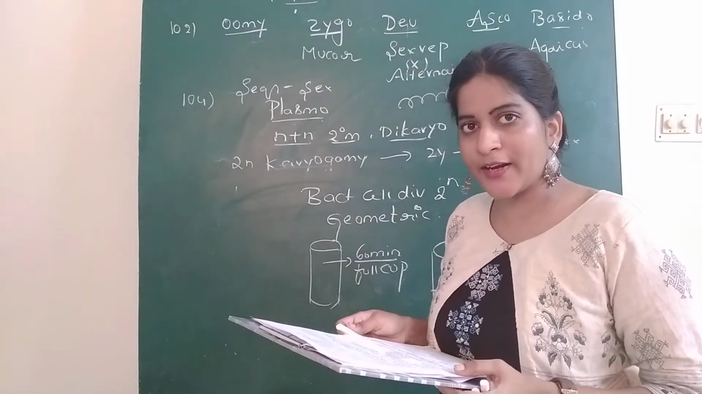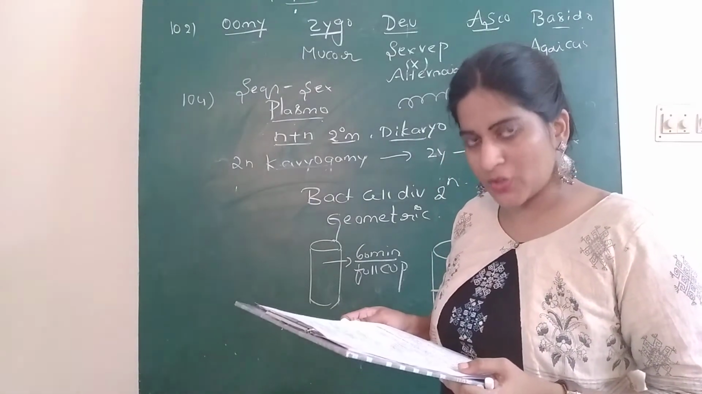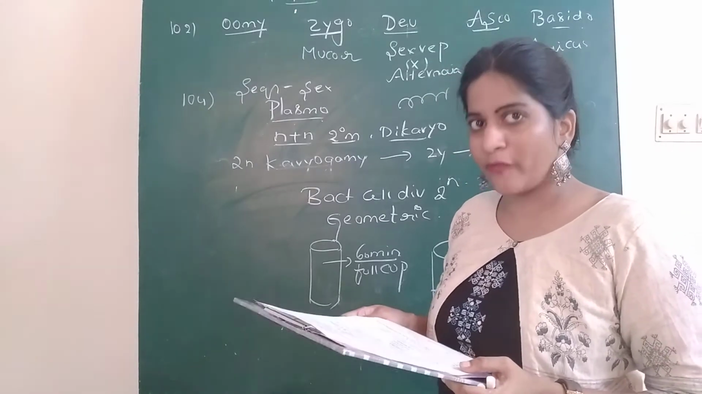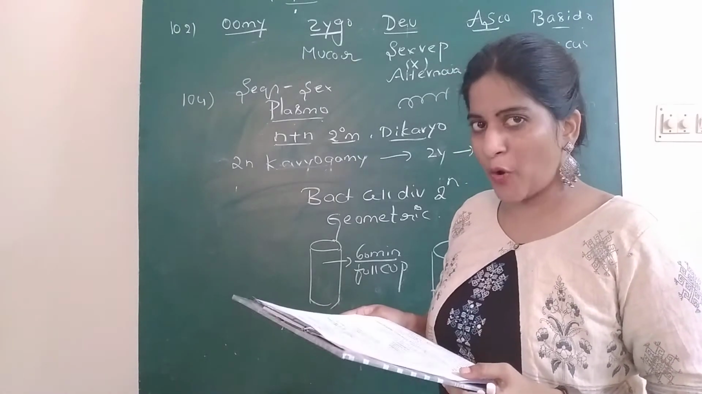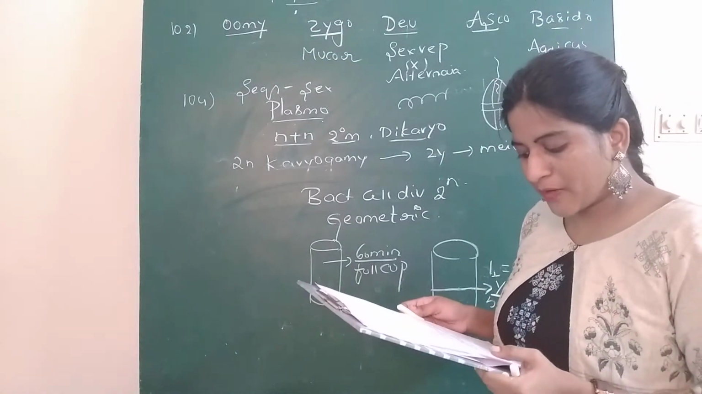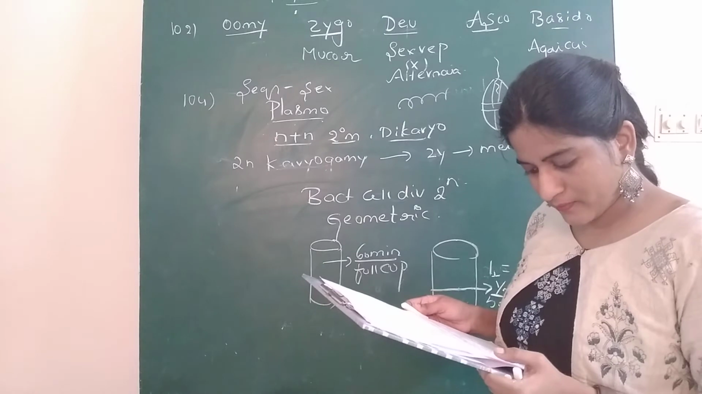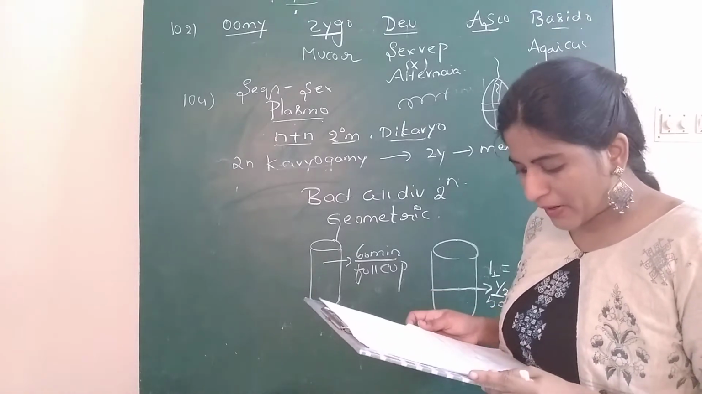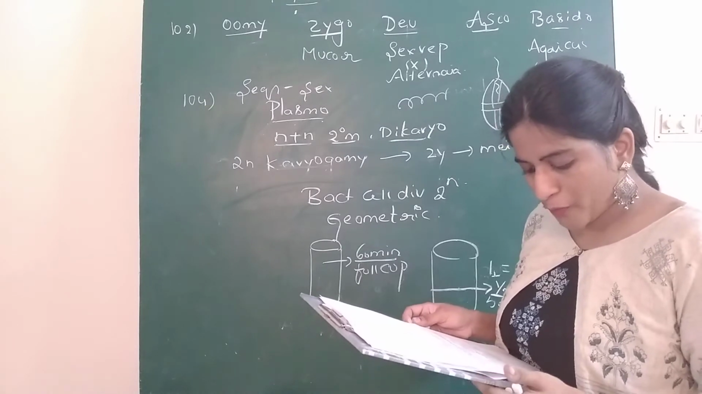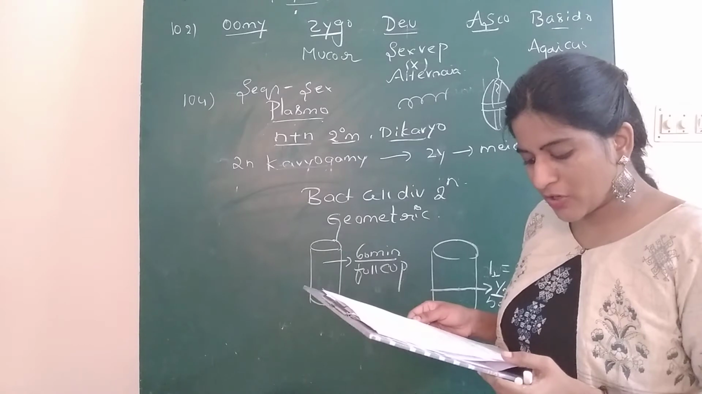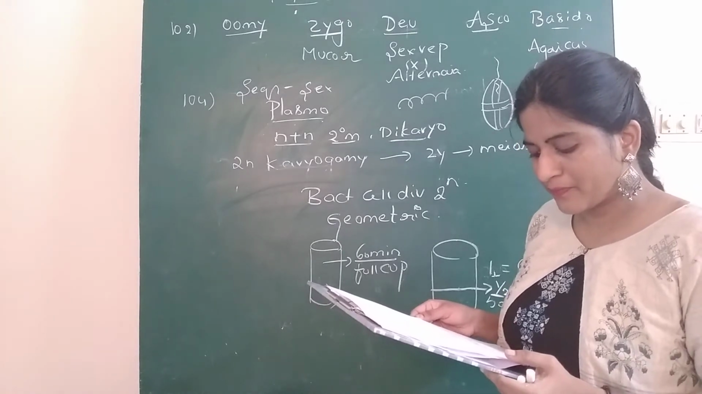N+n is dikaryotic condition. Still, the nucleus is not fused. It fuses only in the karyogamy, at the time of karyogamy, where it gives you a diploid condition, right children? So 113 question, read the names of the different fungi given in the box. So it is very easy to pick it out. So just go with the option one.